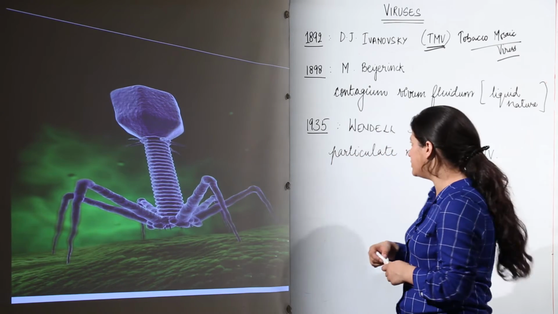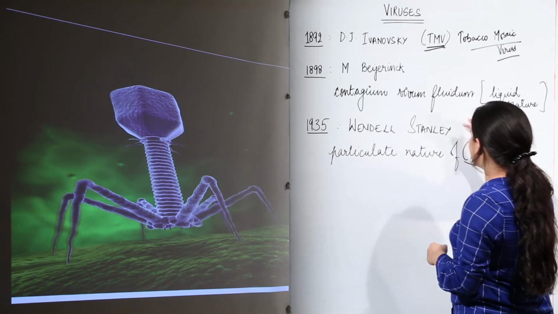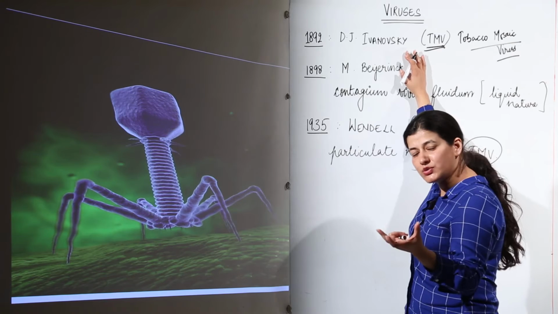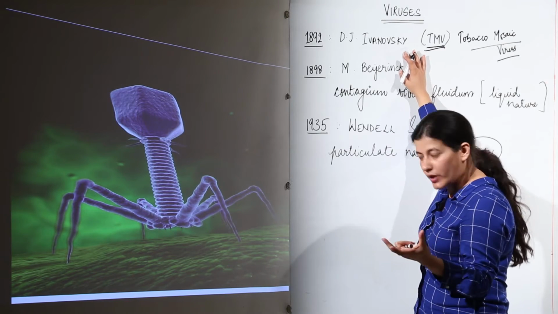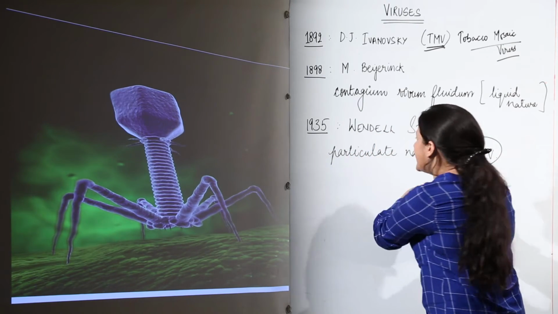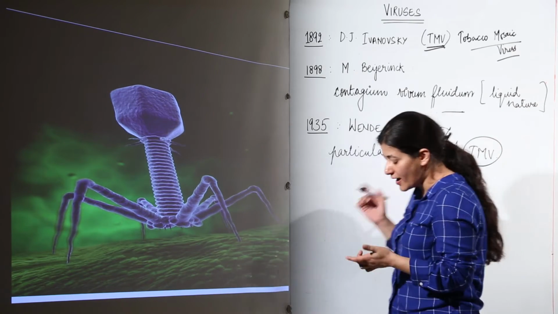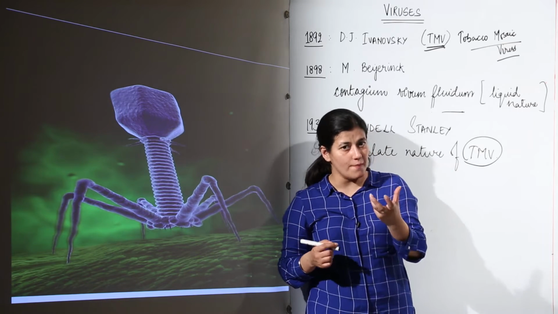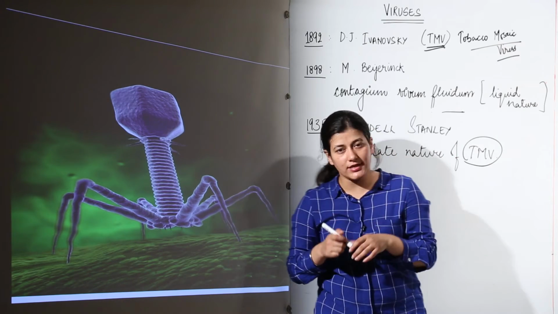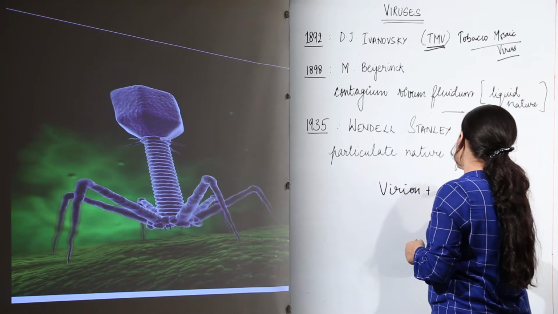an American microbiologist, Wendell Stanley. What he said was that the TMV that was studied by these two was not liquid, it was not bacteria, it was a virus of particulate nature. This person was responsible for giving the term virus, and Wendell Stanley was responsible for showing that TMV is of particulate nature and has particle form. Basically he is given the credit for the structure of virus, which says that virus is virion plus the protein coat.